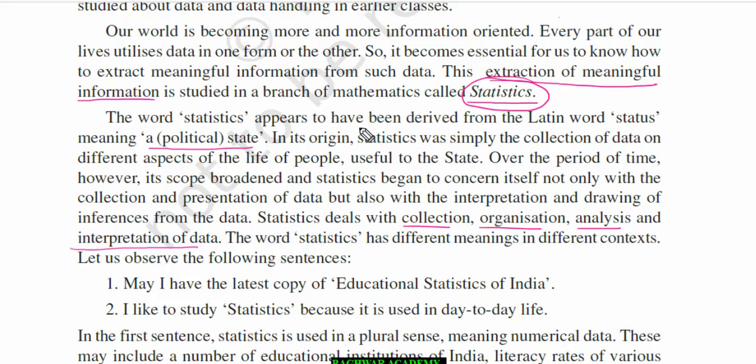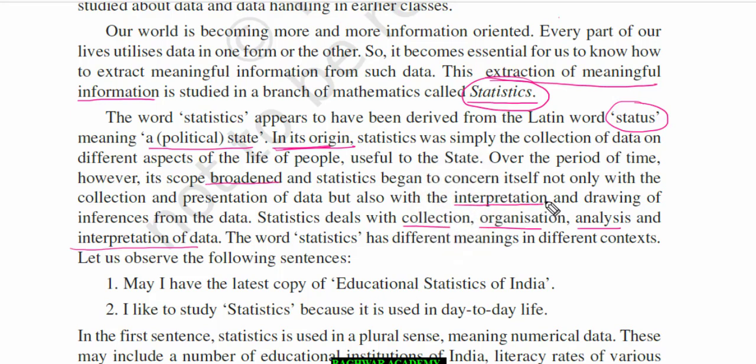Here you need to understand that the origin of this word is Latin, status, meaning a political state. But after its origin, the meaning has been broadened, and statistics began to concern itself not only with the collection and representation of data, but also with interpretation.